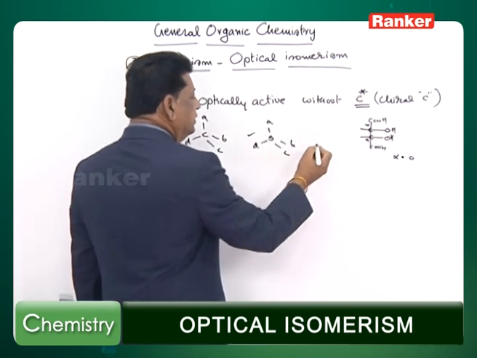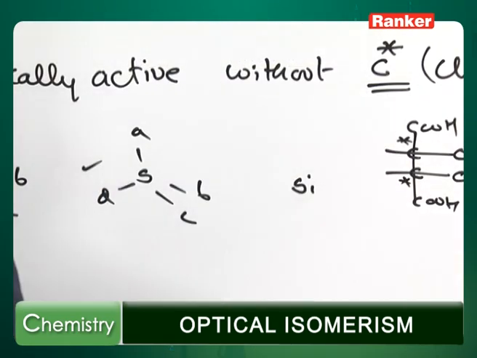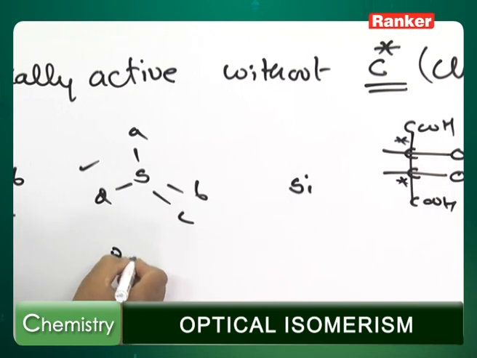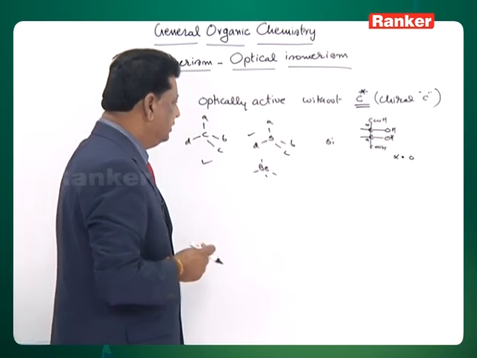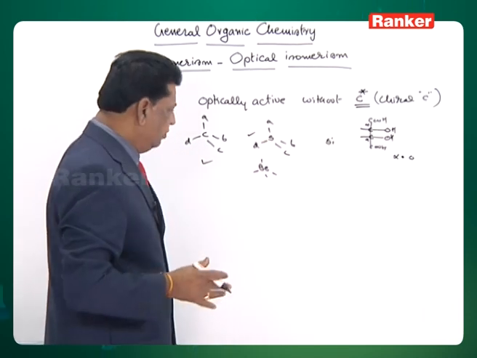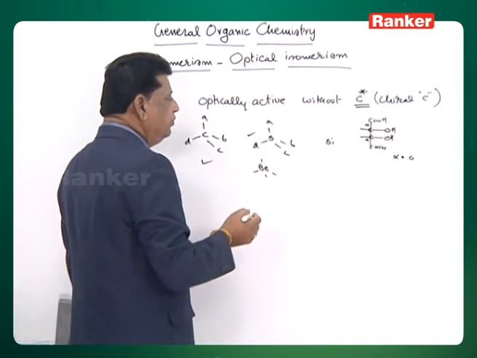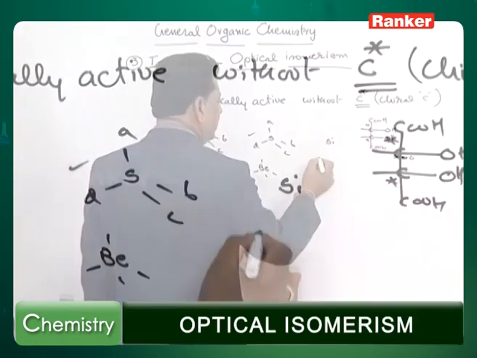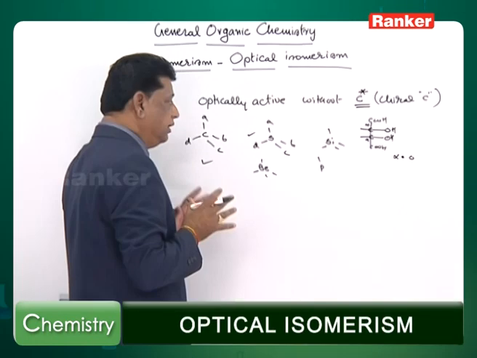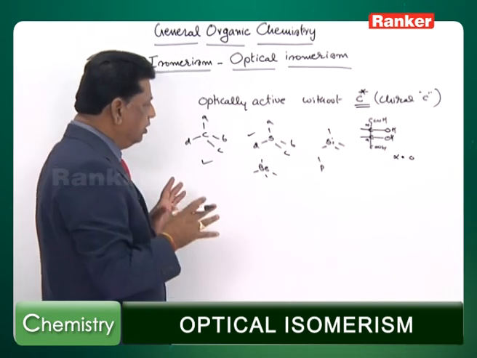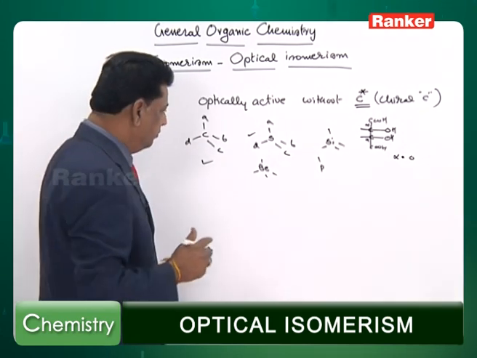Silicon will have this provision, beryllium will have a provision. Tetrahedral symmetry must prevail. Some double bonds are also allowed, but tetrahedral symmetry will prevail. Phosphorus will allow, and so on. Wherever this tetrahedral nature is there, the compound shows optical isomerism.